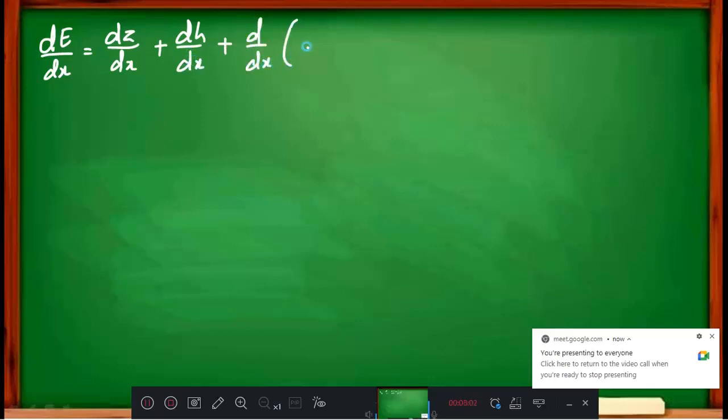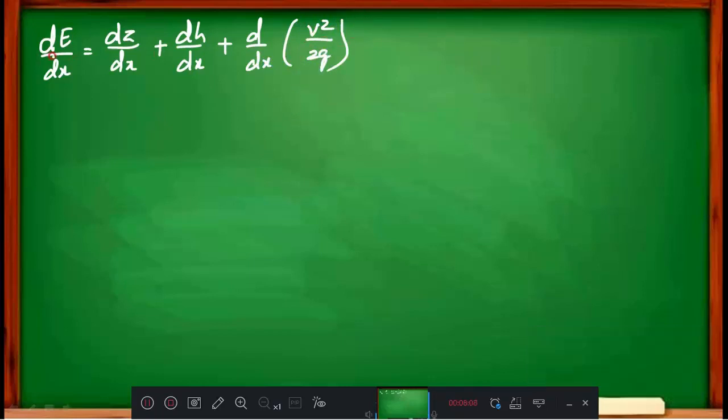Now I am going to write the same equation once again. Look here: dE divided by dx is equal to dz by dx plus dh by dx plus d by dx into v square by 2g. First, I have to understand the meaning of each term.